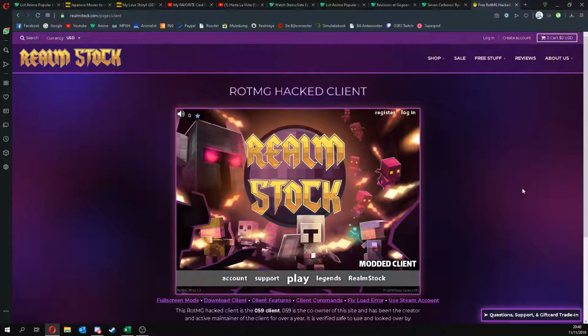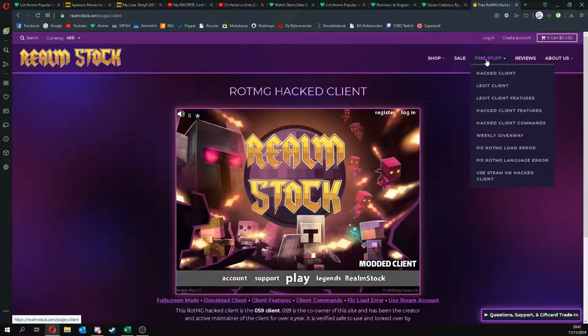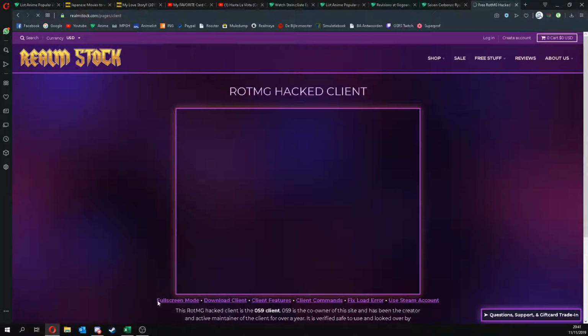It's not that difficult. This tutorial is for Flash. If you're using Steam, you're going to get messed up. Please switch to Flash. It's just better for FPS and hack client wise. It's really difficult to explain. Anyway, what you want to do, if you're on Realmstock, is go to free stuff, click on hacked client, and you'll get to this page. Then click on download client.